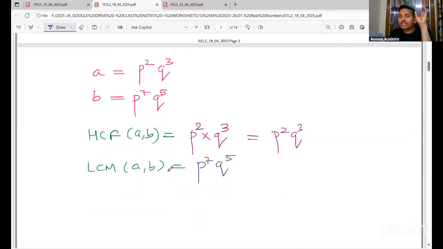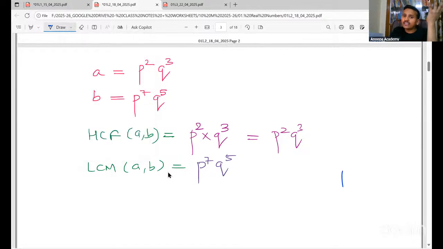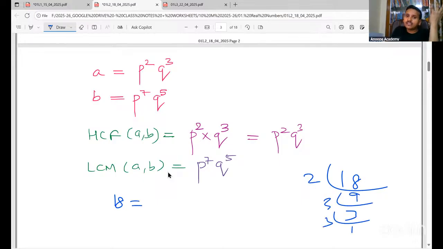Just now, we have learned the prime factorization technique. What did we learn in that? If you take 18, I can write 18 as 2 9s are 3 3s are 3 1s are. That means I can write 2 to the power 1, 3 to the power 2. Yes or no? Every composite number I can write as a product of primes.